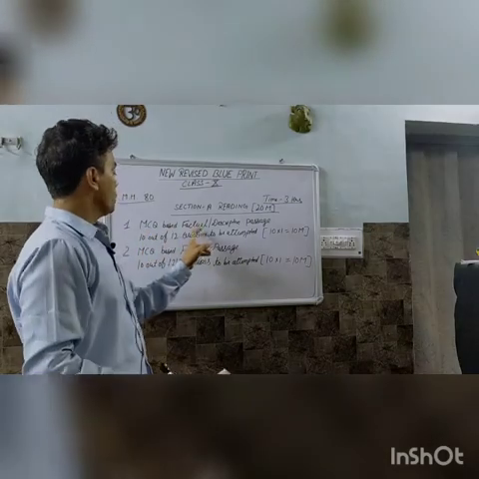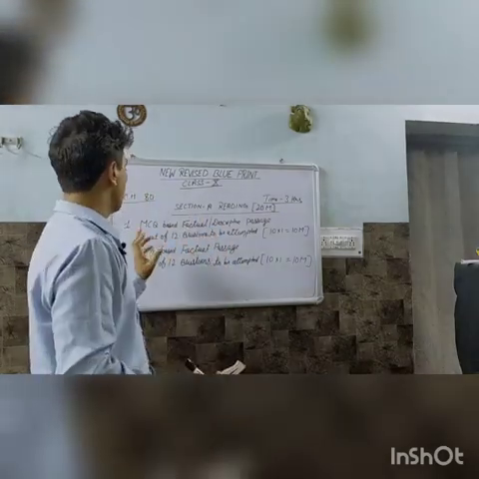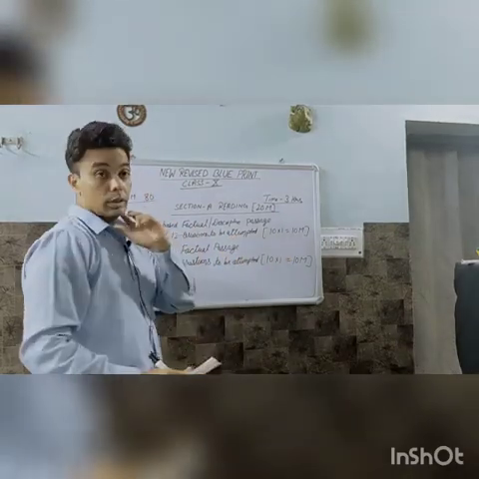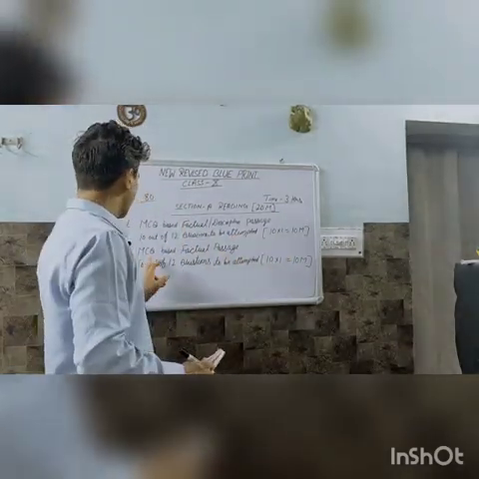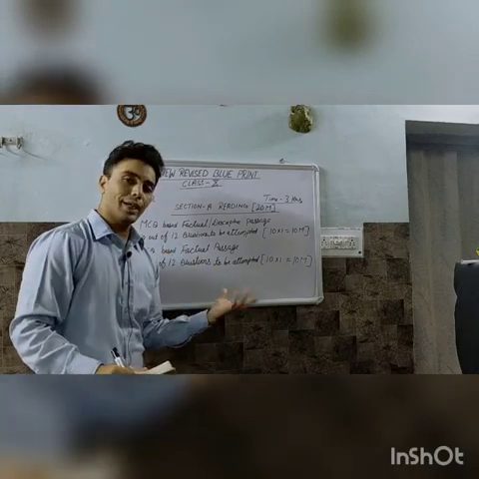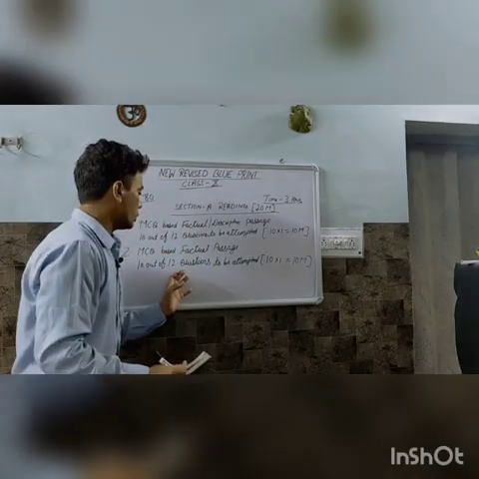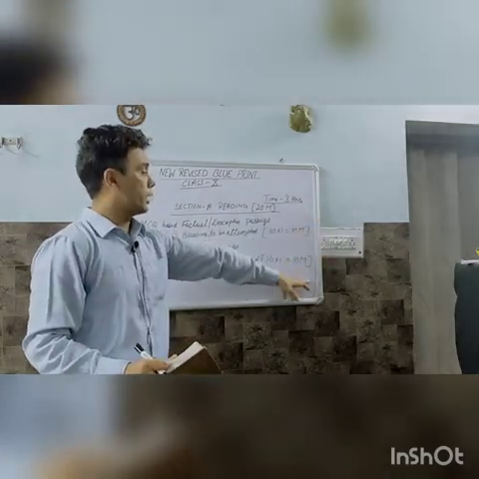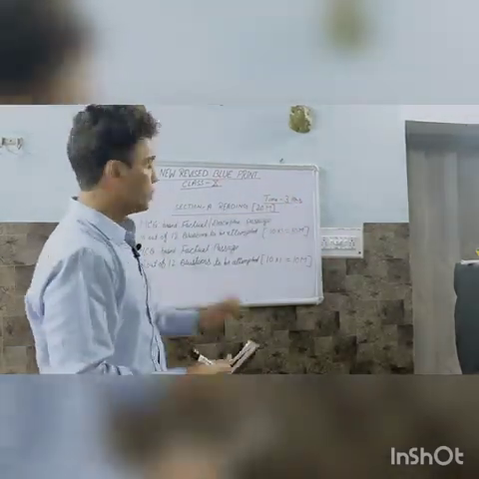So 10 and 10, 20 marks. So Section A will be of 20 marks.